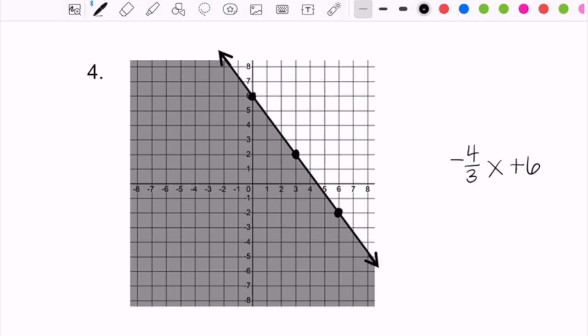My slope goes in front of my x. These inequalities can all start with a y. And then the last thing I have to figure out on this one is what kind of symbol goes here. On this one, it's shaded under the graph, so it's going to be less than. And then because the line is solid, it's going to have or equal to, so it'll have the line underneath. And so that's the answer for this one. Y is less than or equal to negative 4/3 x plus 6.